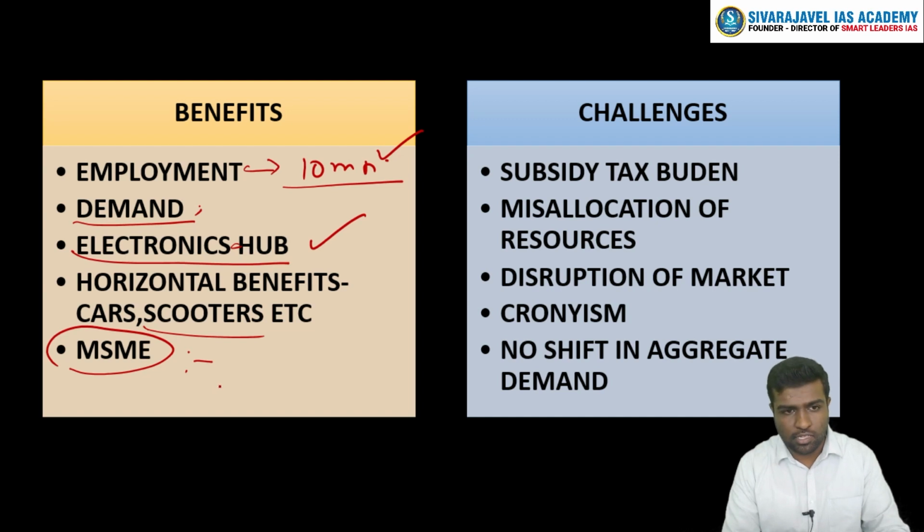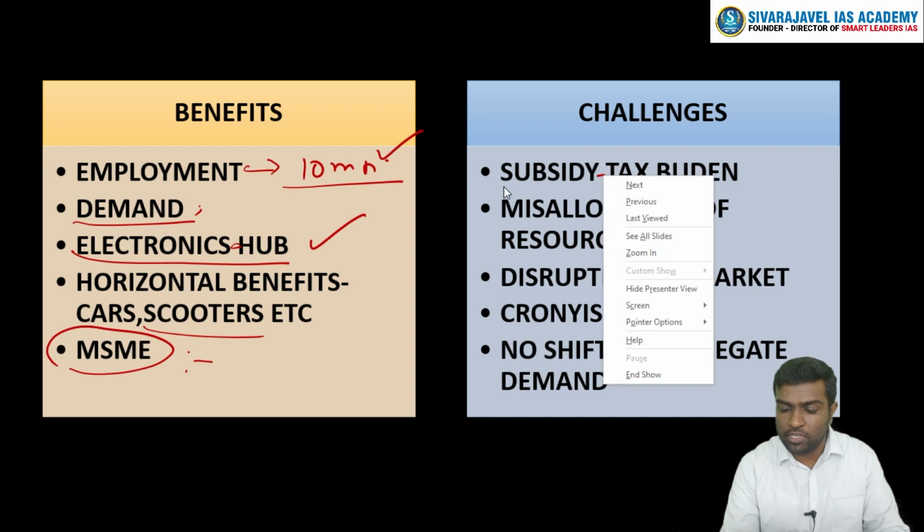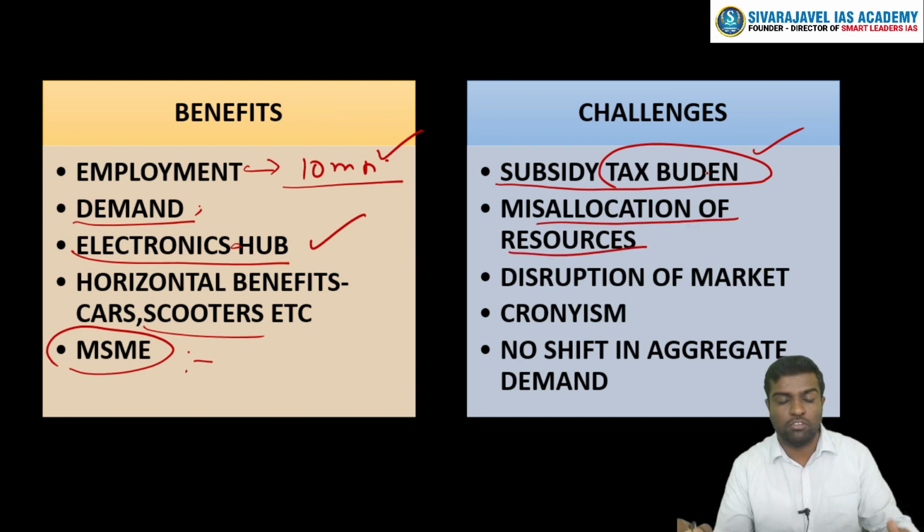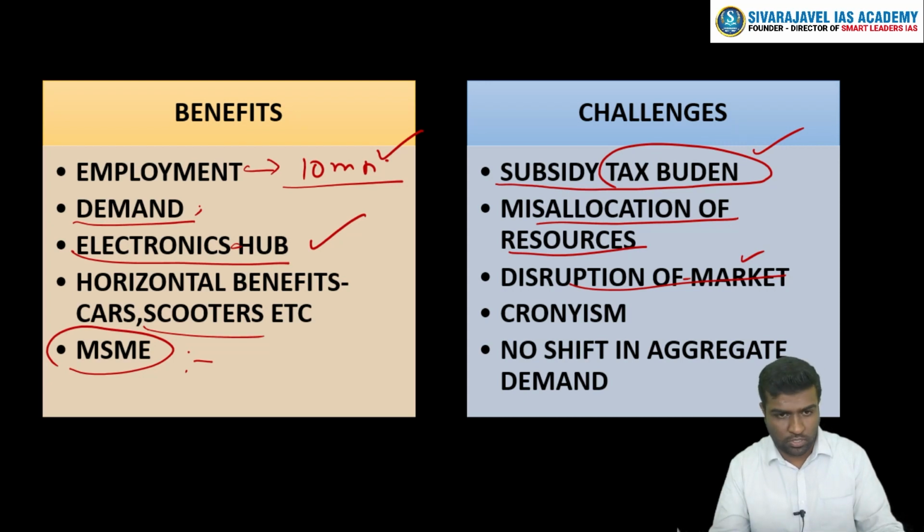But there are challenges. What are these challenges? First of all, when we give this subsidy, it is going to be a tax burden on people. Secondly, there is a fear that just by giving a lot of subsidies towards semiconductors, we are not allowing any shift to other forms of technology. So there is a fear of misallocation of resources, and market-based demand and supply could be disrupted once we pump in more supply through this.